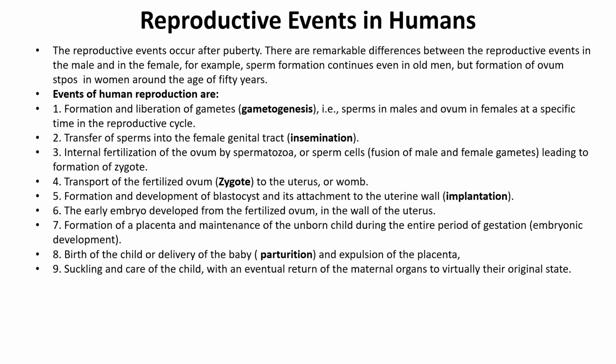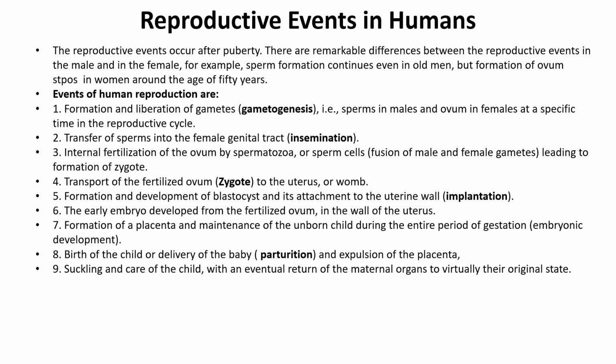A few events of human reproduction are: first, formation and liberation of gametes, which is called gametogenesis. Sperms are formed in males and ovum in females at a specific time in the reproductive cycle. The transfer of sperms into the female genital tract is called insemination. Internal fertilization of the ovum by spermatozoa results in the formation of the zygote.